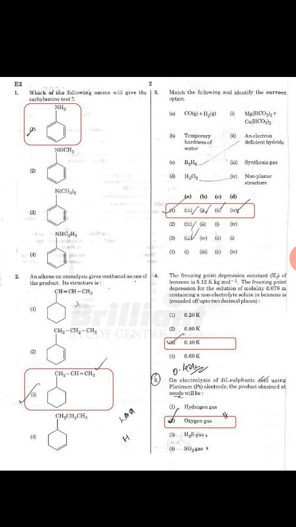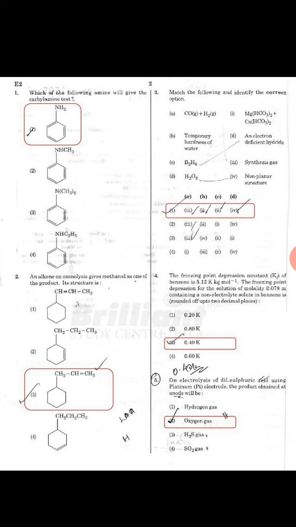Next is a match the following question, in which we match the correct one with the other. So here we can see the first one is the correct option. Next one, the freezing point depression constant Kf of benzene is 5.12 kg/mol.